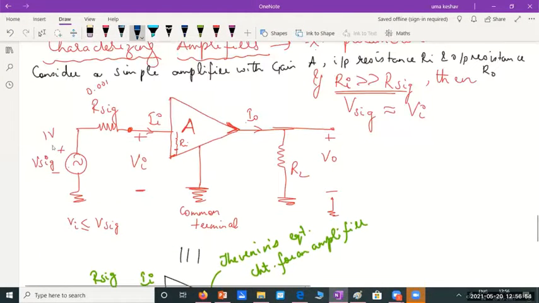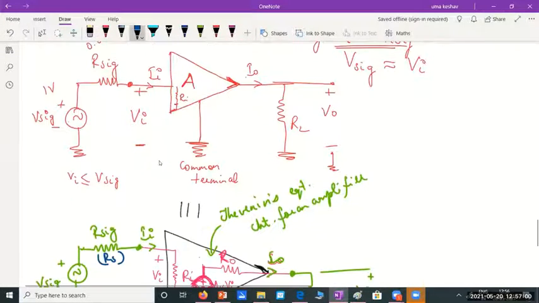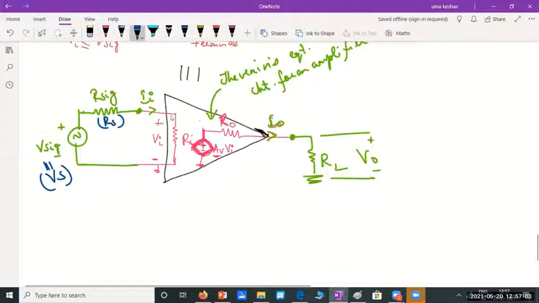So what have we done here? We have just replaced the amplifier with an internal circuit, and that internal circuit has a simple input resistance which is offered by the amplifier on the input side, and it is replaced with a dependent voltage source whose voltage depends on the input voltage Vi, and in series with an output resistance R0. So this is called Norton's equivalent circuit. And please remember, these are common. All these are common terminals. It's a common ground. Okay.